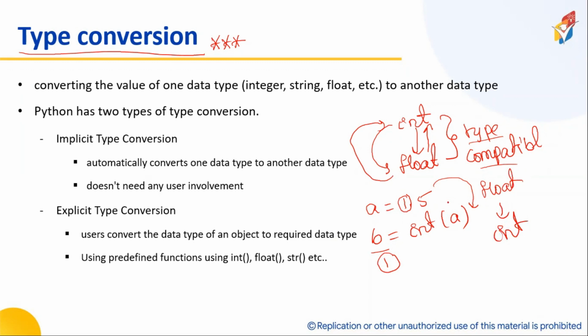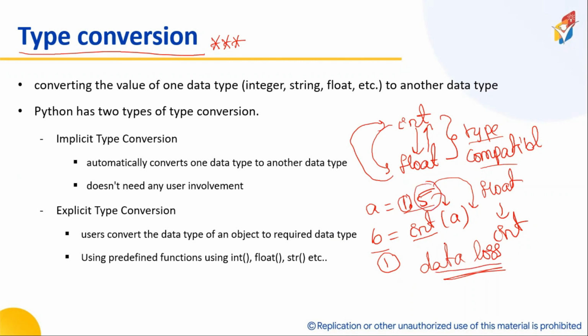Can you please tell me what is happening? There is a data loss. Will you agree, Andy? Once again, I'm repeating. I have a float value 1.5. If I convert this float value to integer, I use a function called the int function. The int function converts the float value to integer. In this case, it is leaving out the 0.5 value, so there is a data loss.